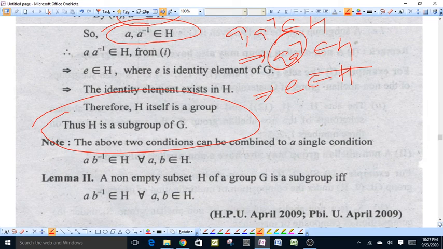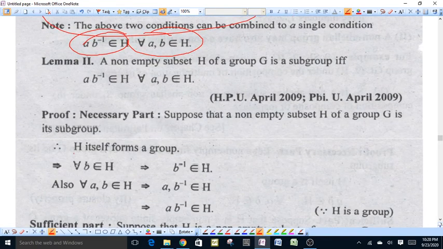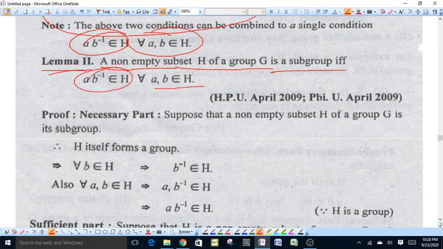The above two conditions can be combined into a single condition: if for all A, B elements of H, AB inverse belongs to H, then we can say that H is a group. Now, second lemma: a non-empty subset H of G is a subgroup if and only if AB inverse belongs to H for all A, B elements of H.